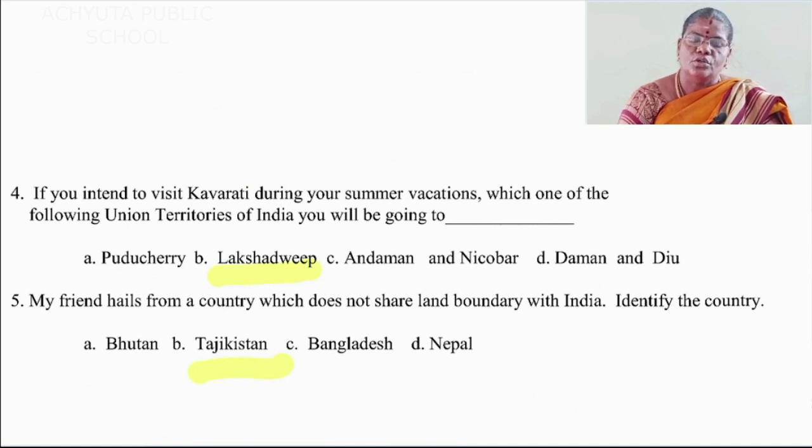If you intend to visit Kavaratti during your summer vacation, which union territory of India will you be going to? Lakshadweep. Fifth one, my friend hails from a country which does not share a land boundary with India. Identify the country: Bhutan, Tajikistan, Bangladesh, Nepal. Tajikistan is the answer.